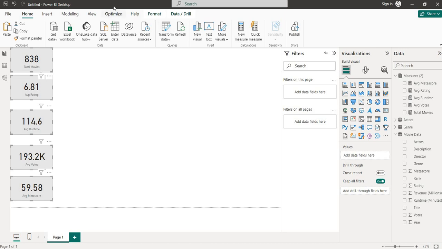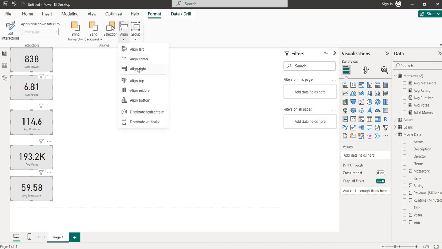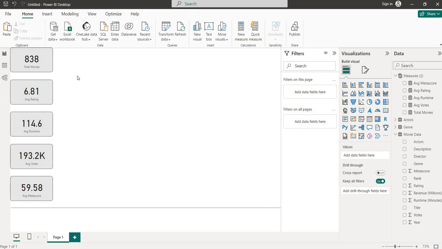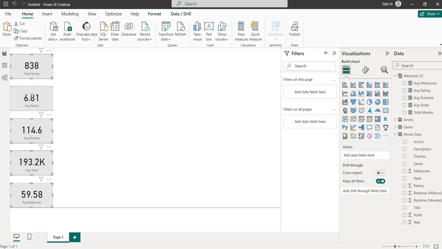Okay, now select all five, go to the format, distribute vertically. Okay, do the distribute vertically, and it is vertically distributed. So now our data is distributed. Let me bring it to... now it is making more sense. Okay, so now we have made all the cards.